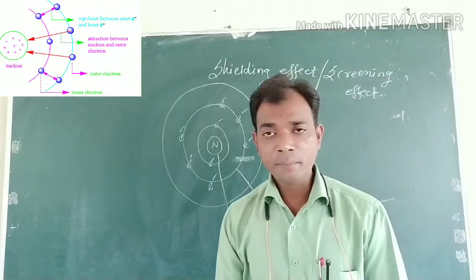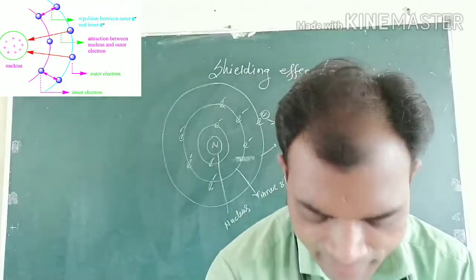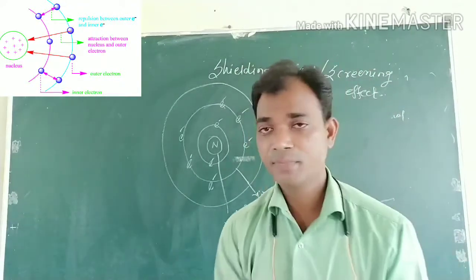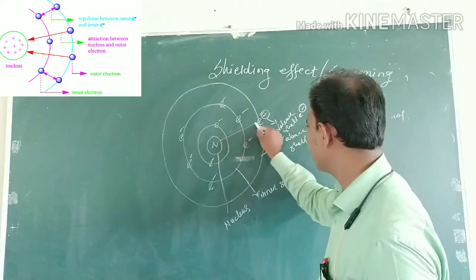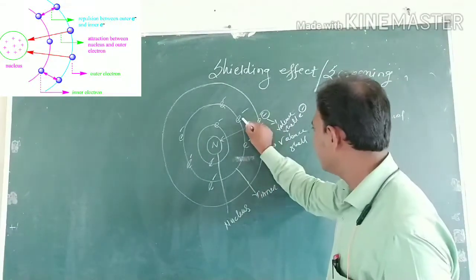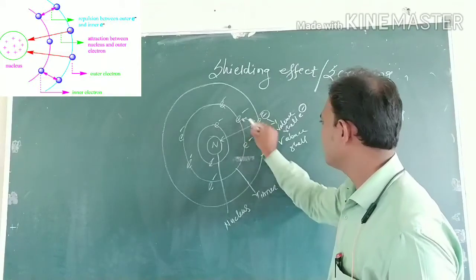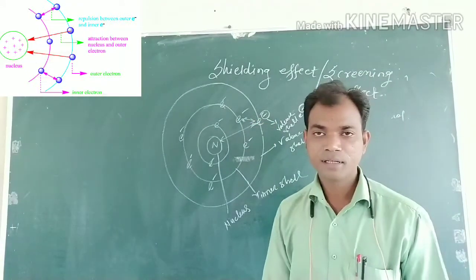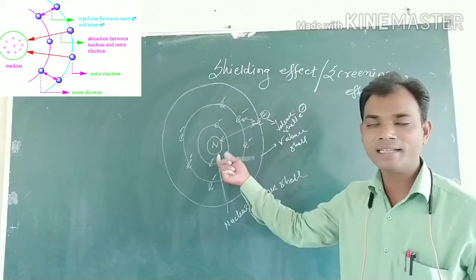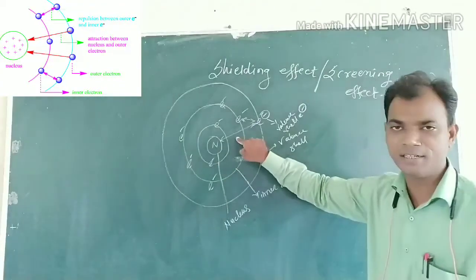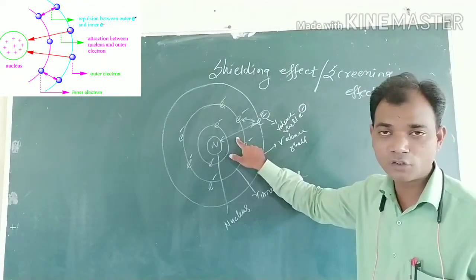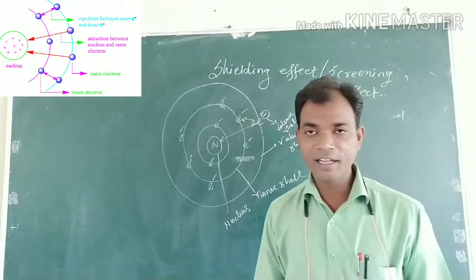In a multi-electron atom, the electron is attracted by the nucleus, and the inner shell electrons repel the valence shell electron. The combined phenomena of attraction and repulsion by the inner shell electron is called the shielding effect or screening effect.